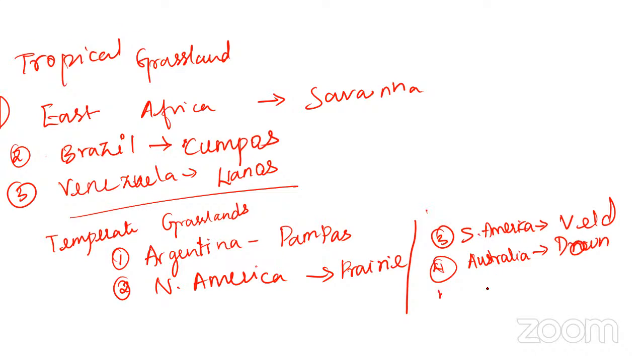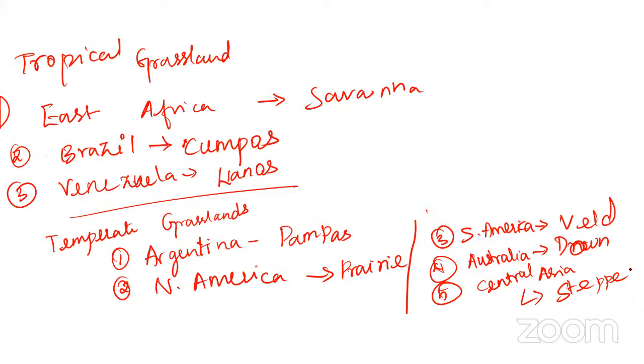And Asia. Central Asia. Central Asia, what is it? Steppe. Okay. It is called steppe. Take down this one. So how the different types of plants, okay, that is the different types of grasslands, they